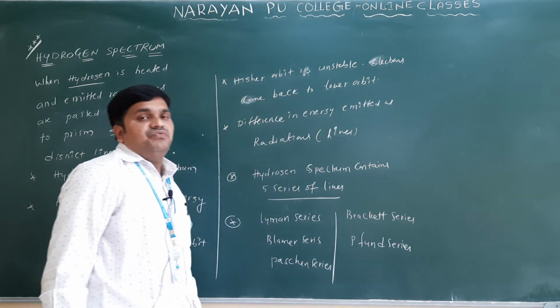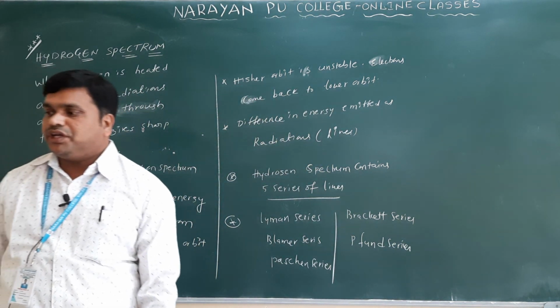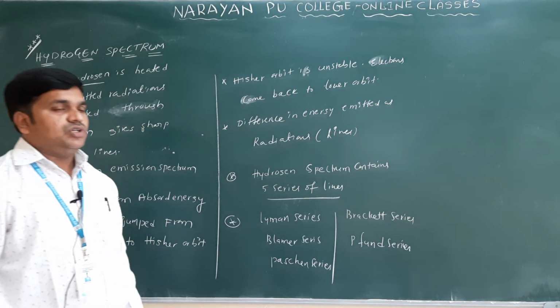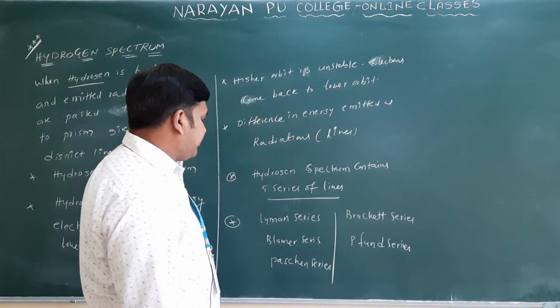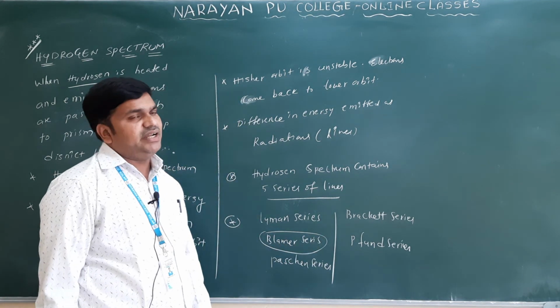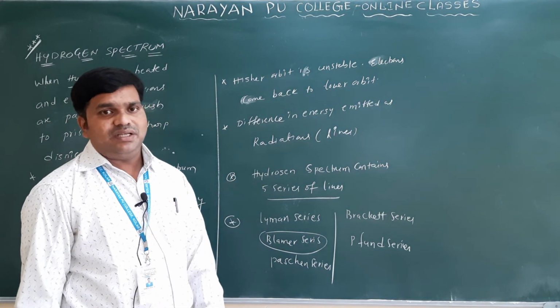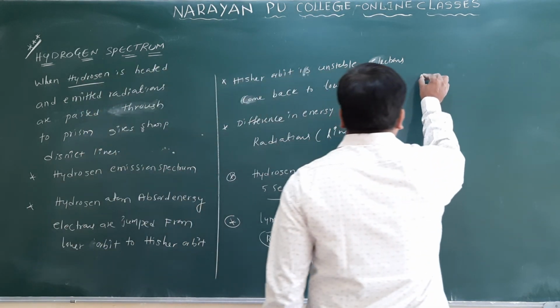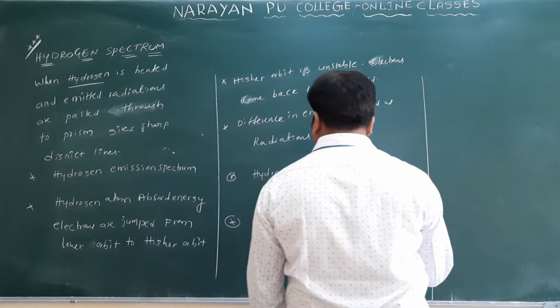These are the 5 series you have to observe in the hydrogen spectrum. Only which series is visible for our naked eye? Here only the Balmer series is visible for our naked eye. The remaining series we cannot see easily. Now we can see the series I am writing here.